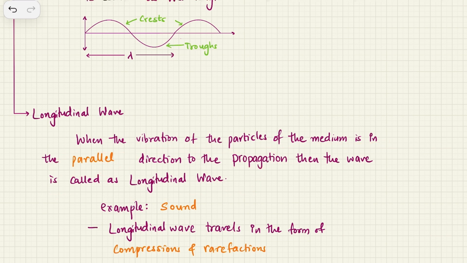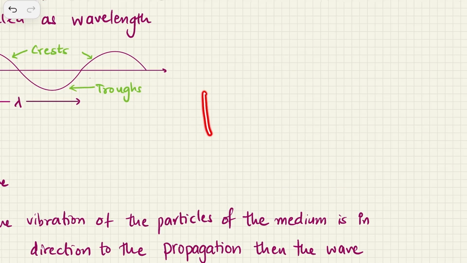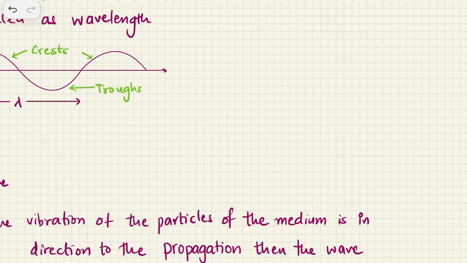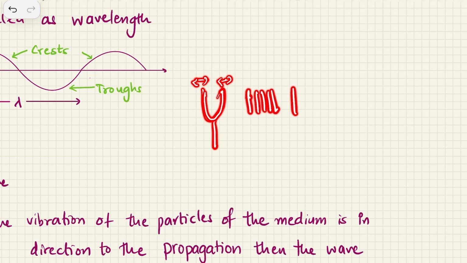So you might have seen a tuning fork. When a tuning fork vibrates, the air around it vibrates horizontally. Now when you hit this tuning fork on a rubber pad, and the prongs of the tuning fork vibrate like this, then you get portions where the air is compressed and portions where the air is not compressed.